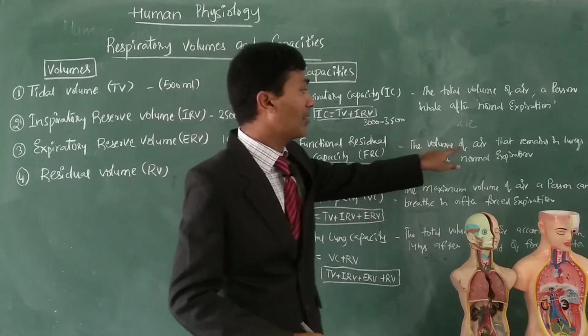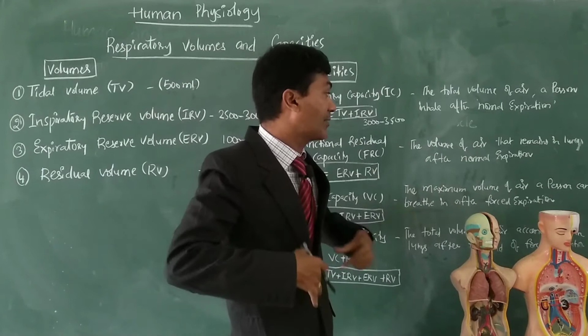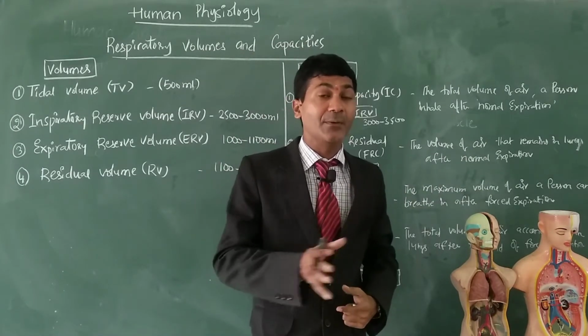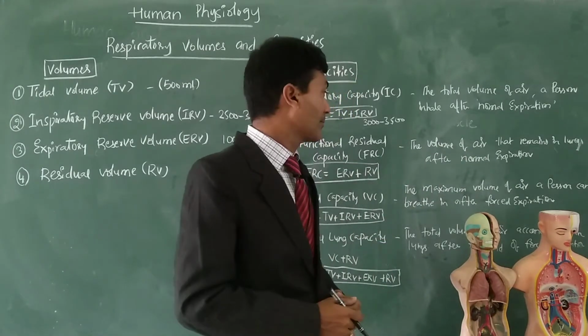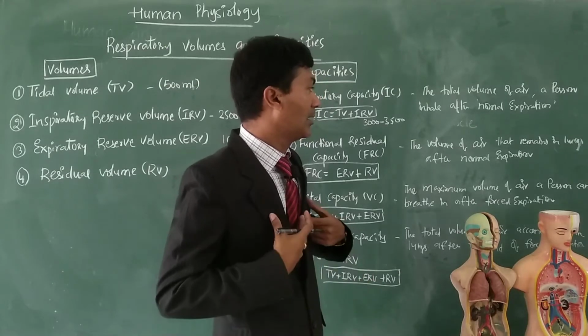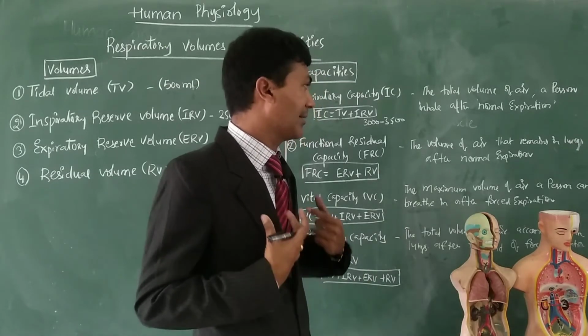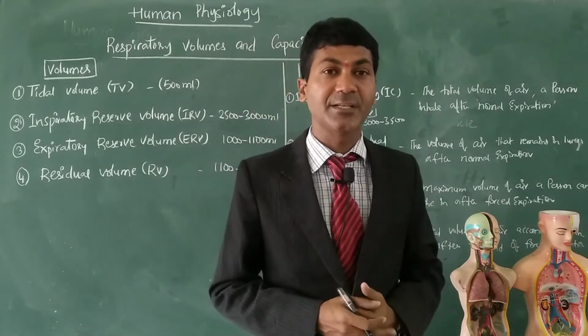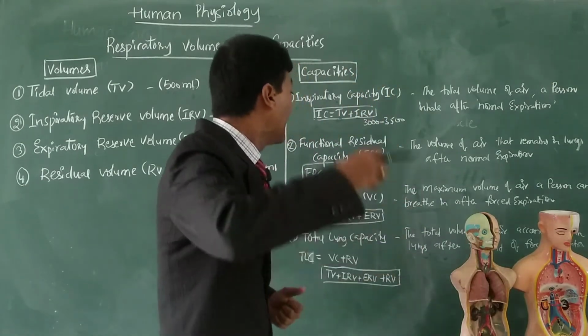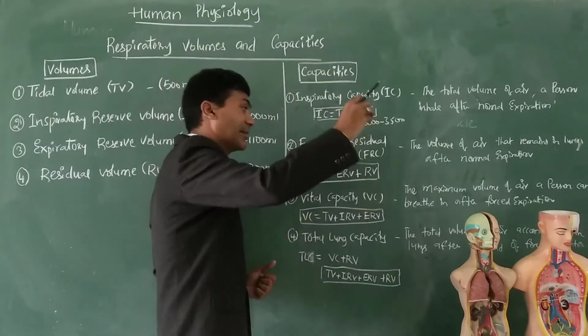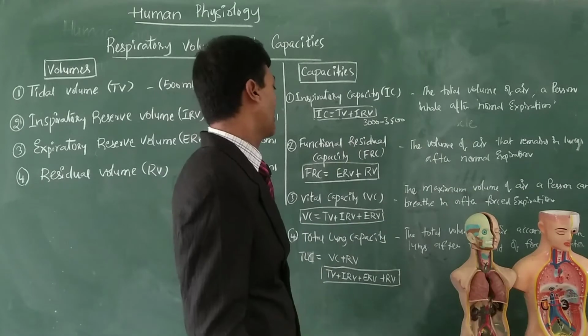Then functional residual capacity, FRC. The volume of air that remains in the lungs after normal expiration. If a person goes to a doctor, the doctor checks how much air remains in the lungs after normal expiration. That is called his functional residual capacity.